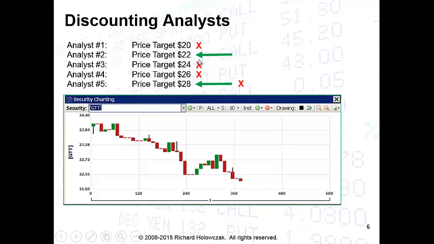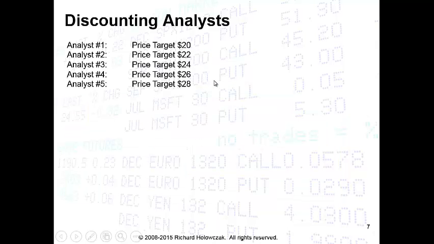So again, we're using information that we're given plus the direction of the market to determine whether this $22 price might be the final price. Let's take the same scenario again though.